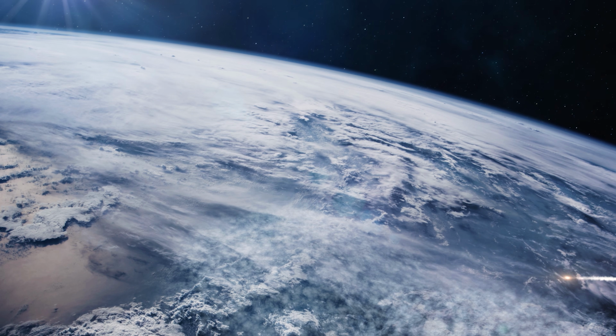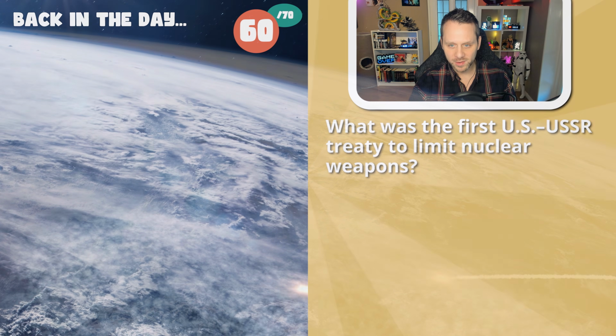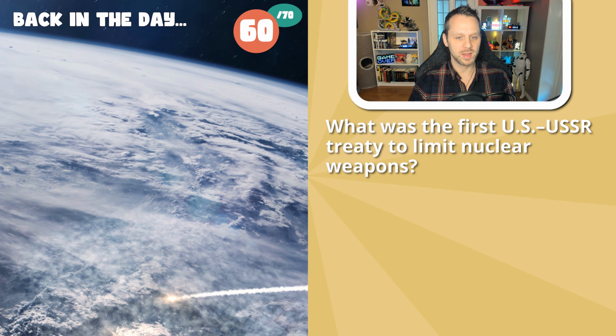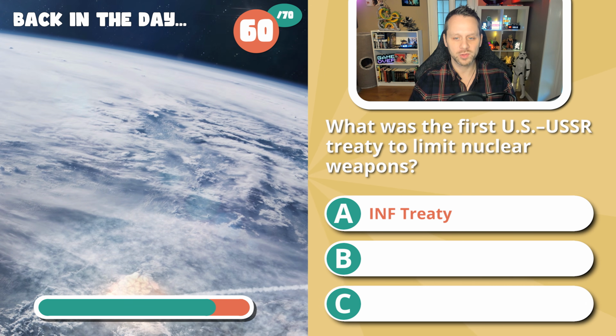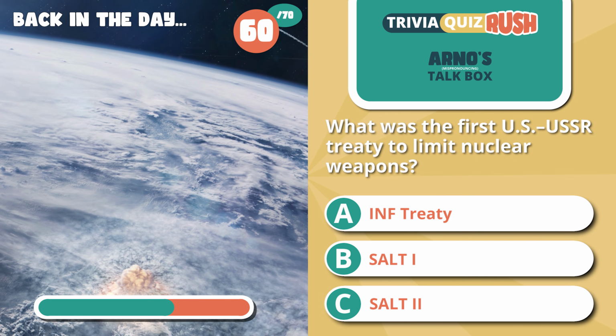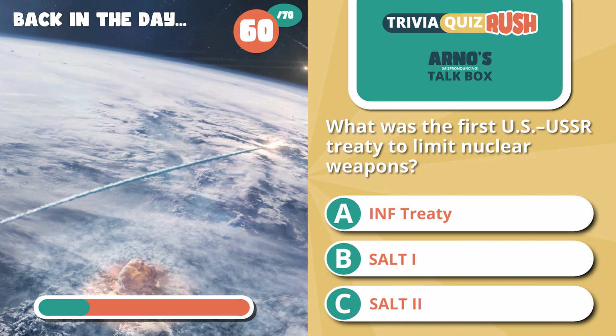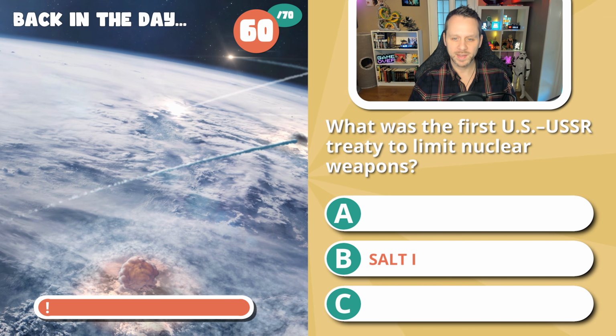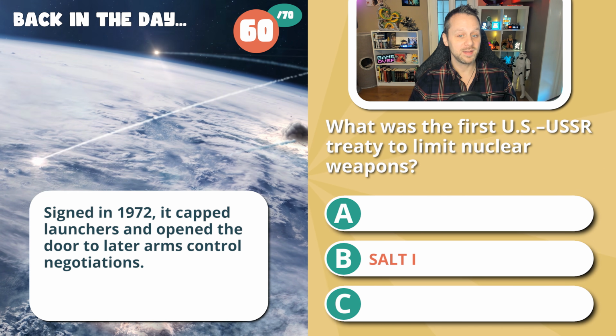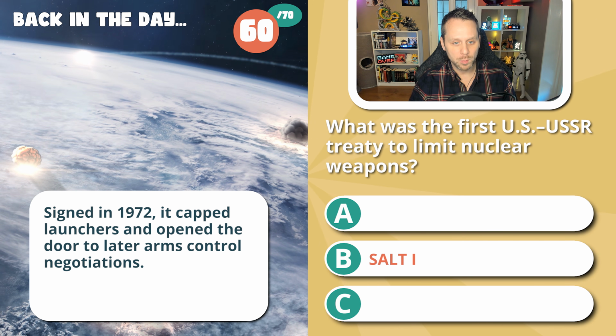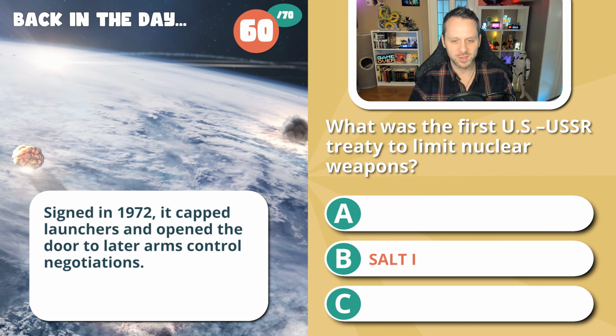Last one for this round. What was the first US-USSR treaty to limit nuclear weapons? Was it INF Treaty, SALT I, or SALT II Treaty? And the answer is SALT I. Signed in 1972, it capped launchers and opened the door to later arms control negotiations.